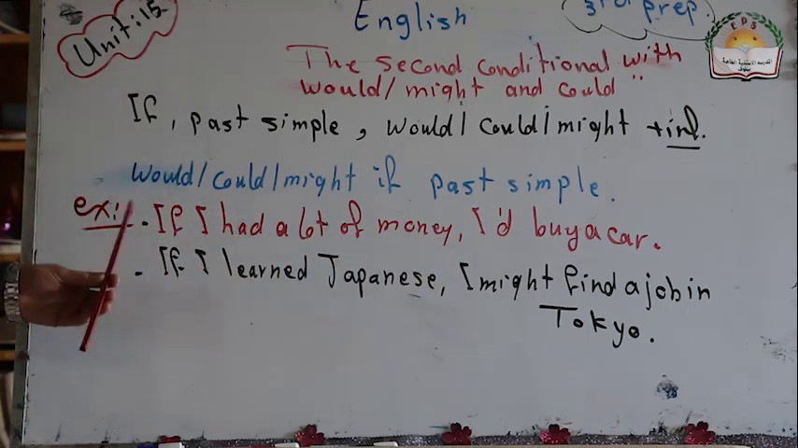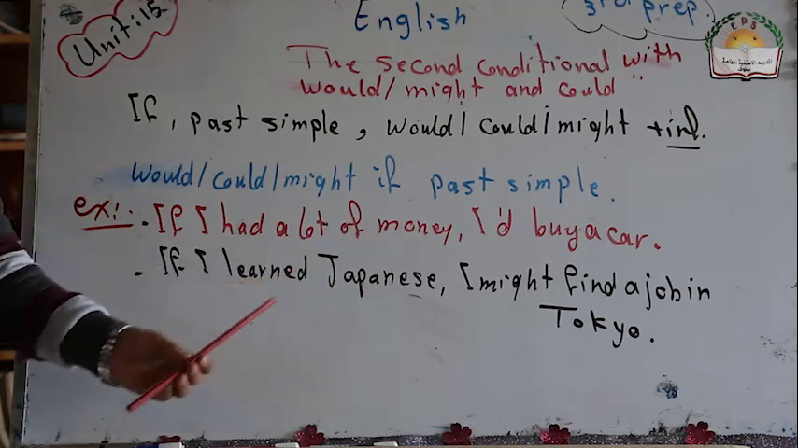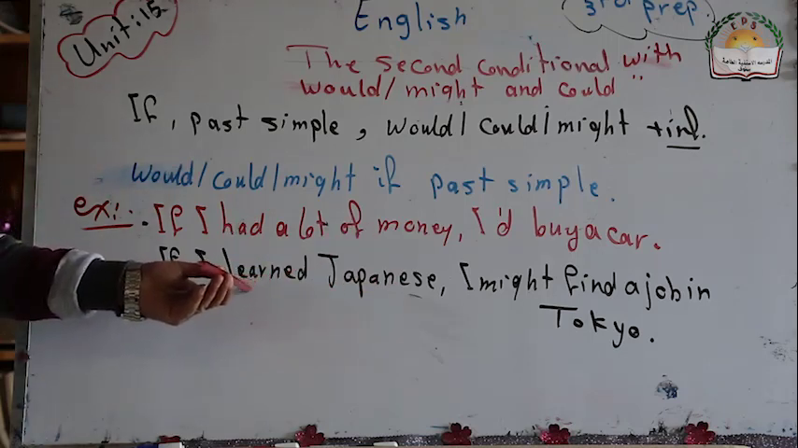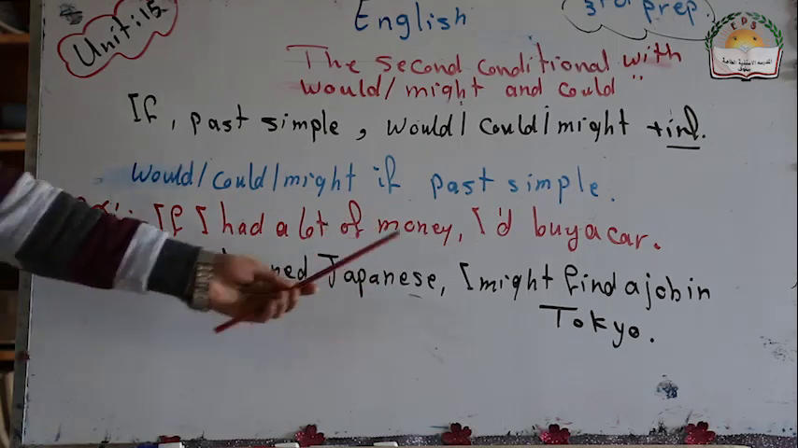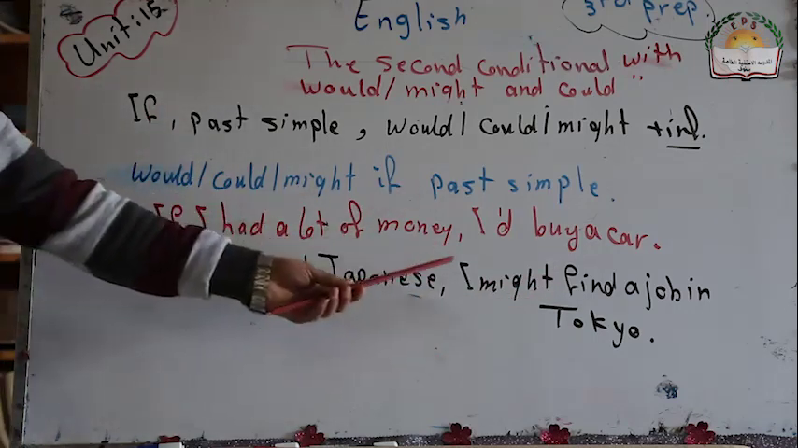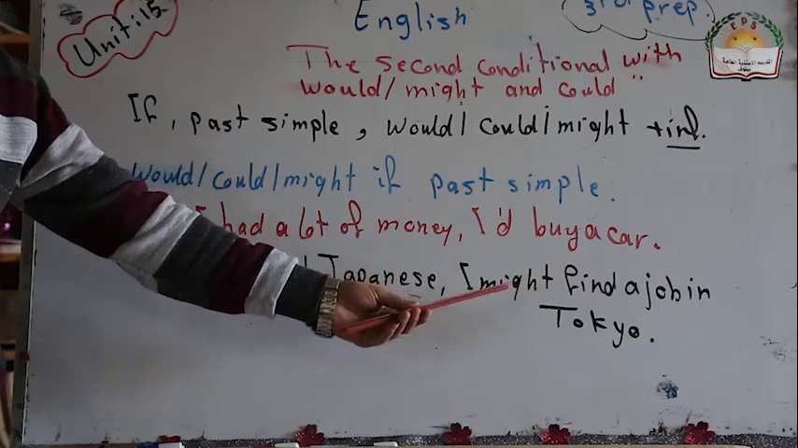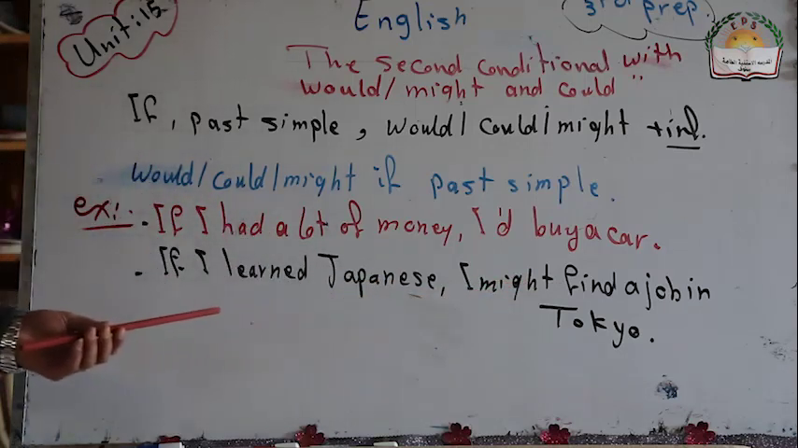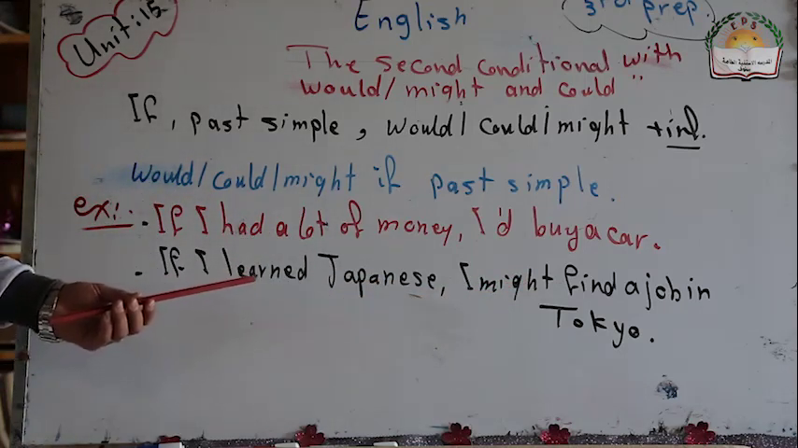Another example, if I learned Japanese, I might find a job in Tokyo. It doesn't mean that I know Japanese, so I might find, or I will find a job in Tokyo, but it might, for probability.